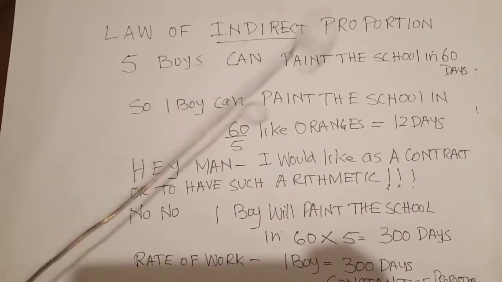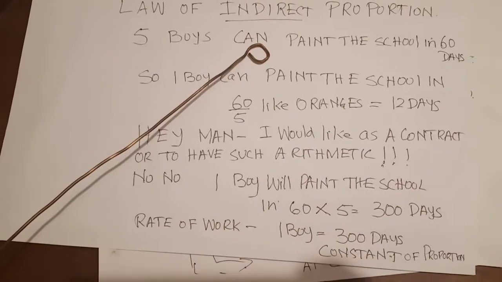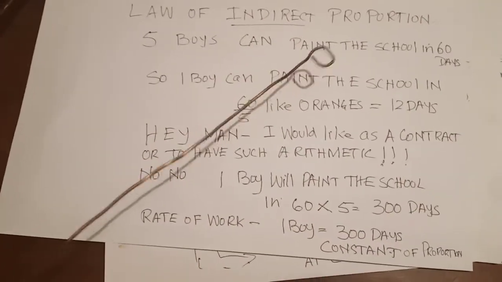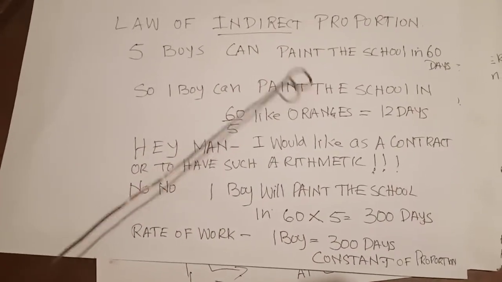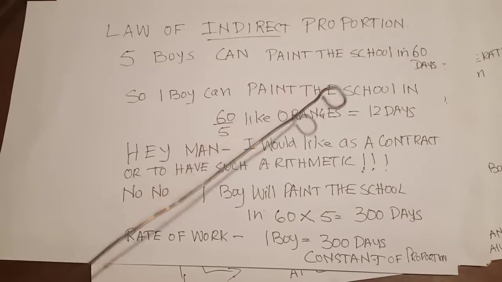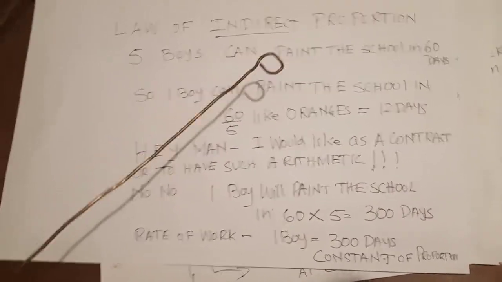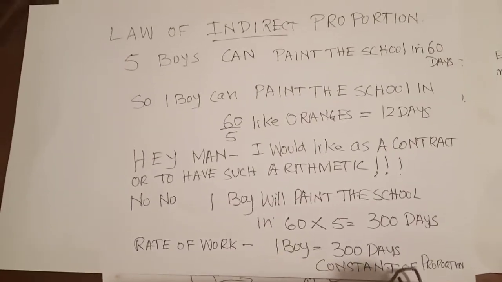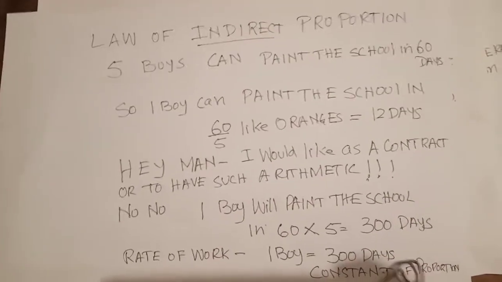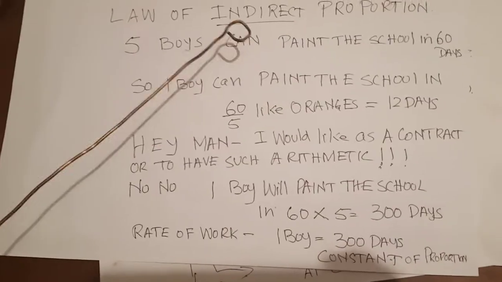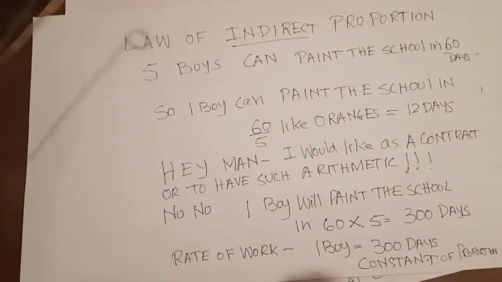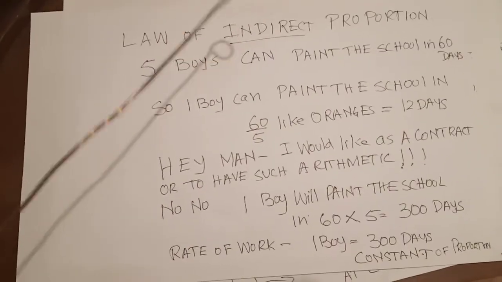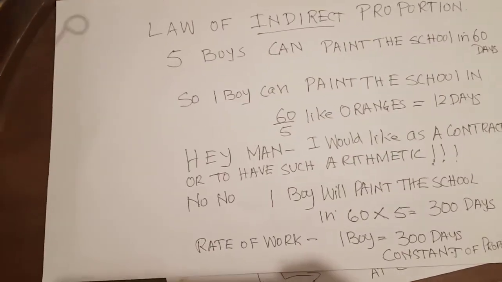And in orange, the rate of one orange is how much? The rate of orange will be 60. Here the rate of work of the boy is, one boy alone will need 300. So one is indirect proportion, one is direct. So with this, we will be happy to go to the second law of motion. Thank you.